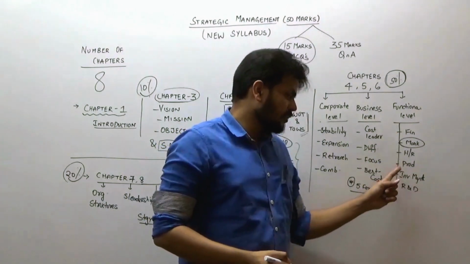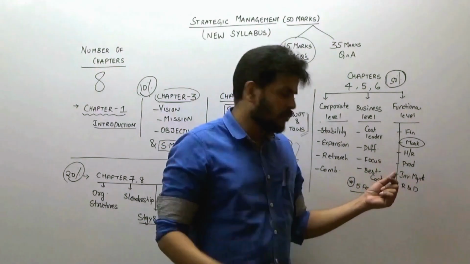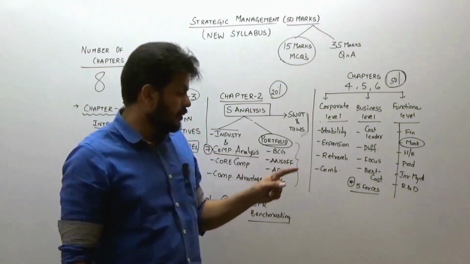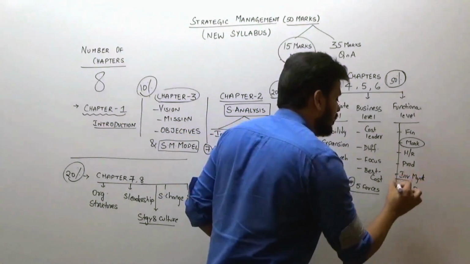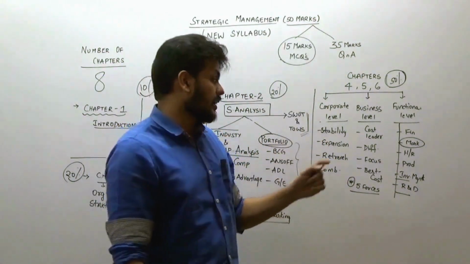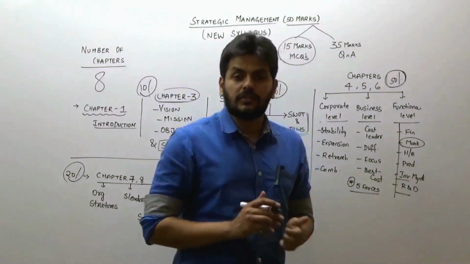Then from the others, production strategy is a very small one. Inventory management, and how logistics and supply chain are different from each other. They can always ask you that question. And what is the best way to do R&D? When is a good time to do R&D? There are also very limited questions, guys.